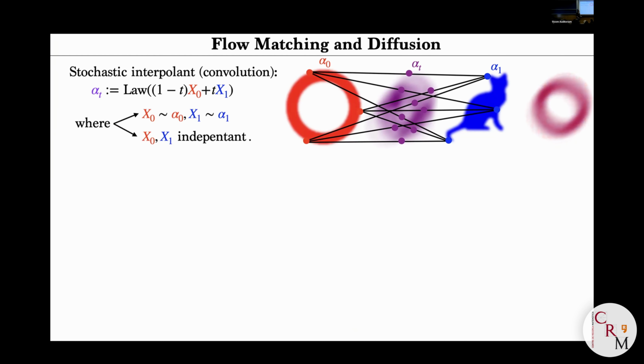Okay, so this is why typically, even if you start with two very sharp densities, in the middle you observe something that is very blurry because it's going to be the convolution of the two densities. So it's very simple but very smart because you really work at the level of particles. Okay. So this is why you're typically going to observe an interpolation. The particles would move as you would expect. Okay.